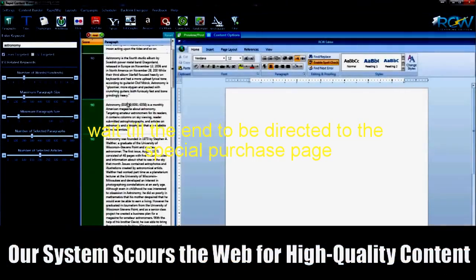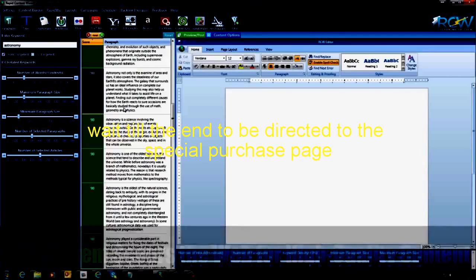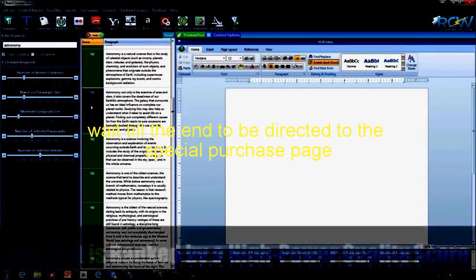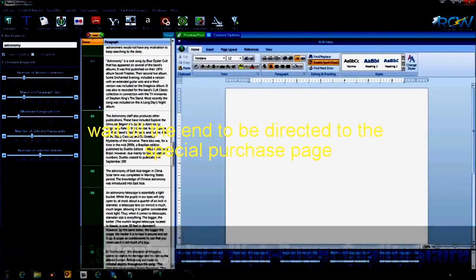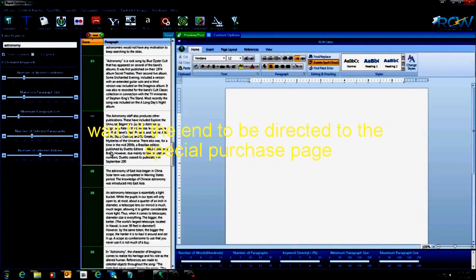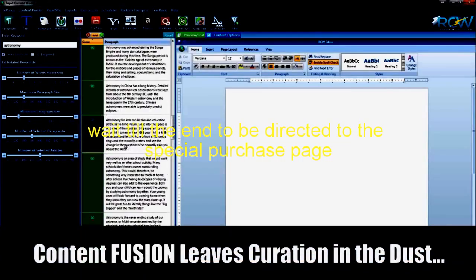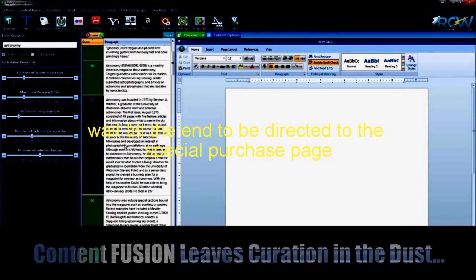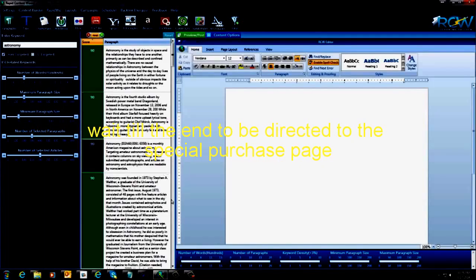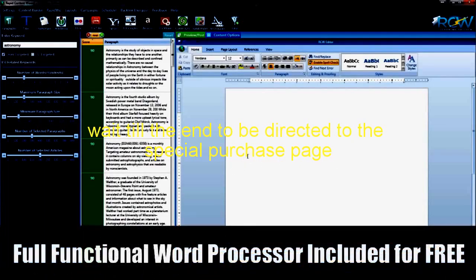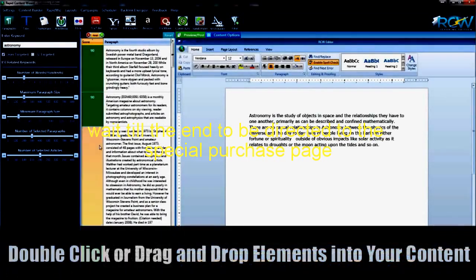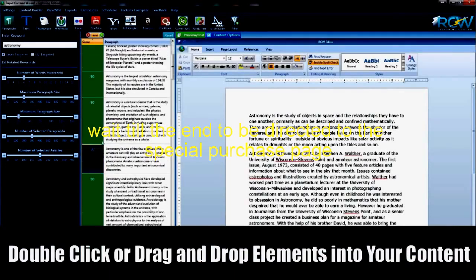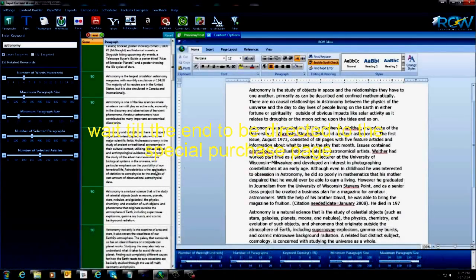We have lots and lots of paragraphs here that we can choose from, and look, they all have a little score beside them. I know a lot of them are in the 90s, but you can see they go down in value here. They've all been scored, and all the most relevant articles are put on top, so it makes it very easy for you to just select these and put them into this word editor that we have here on the side. All I have to do is come up here and double click on the paragraphs that I want, and it will automatically put them in here.